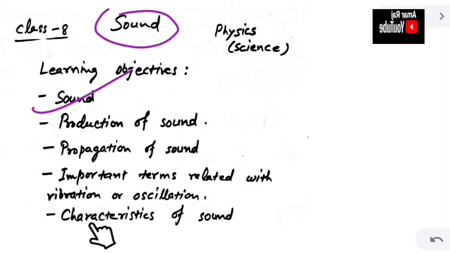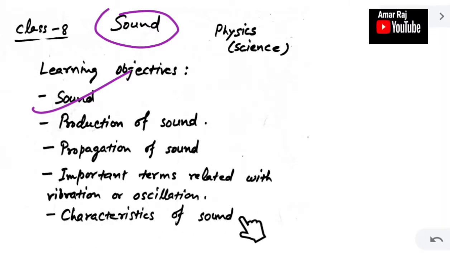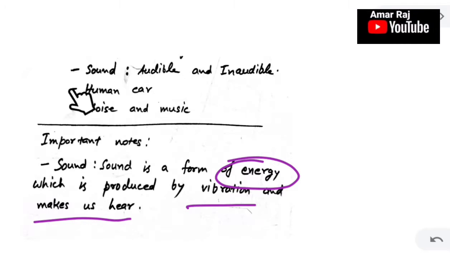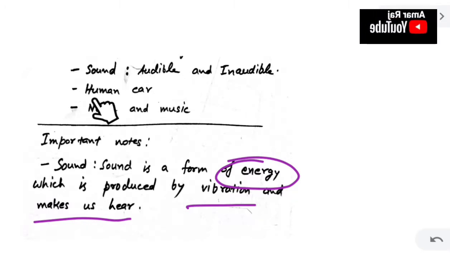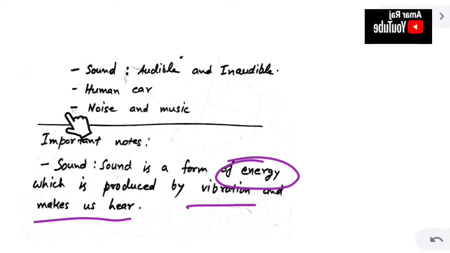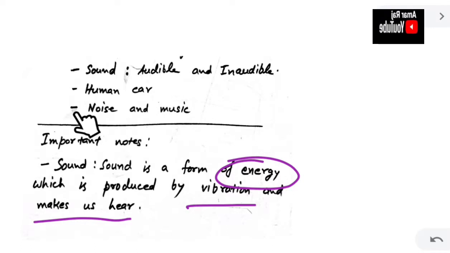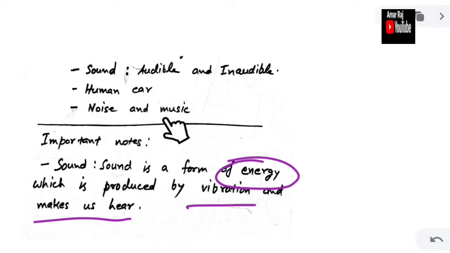Our next topic would be characteristics of sound. After, we will discuss sound as audible and inaudible. Next, we will learn about human ear, its structure and function. And as last topic, we will discuss what is noise and what is music. We will also differentiate between noise and music. So let's start.